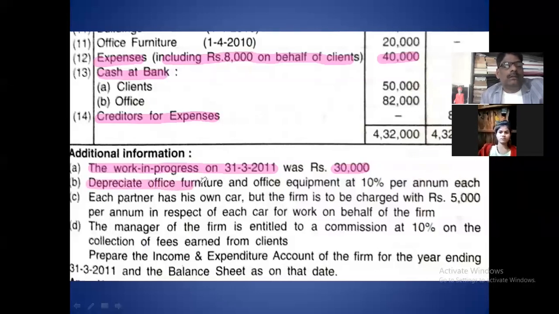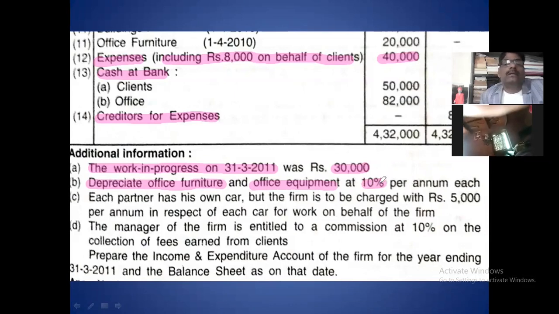Next, depreciation. Depreciation on office furniture and office equipment, 10% per annum. Depreciation on furniture and equipment first comes in the income and expenditure account debit side. And you deduct that depreciation in the balance sheet asset.